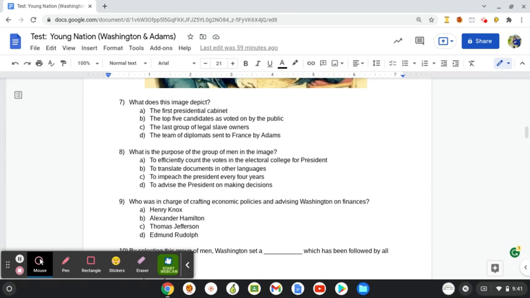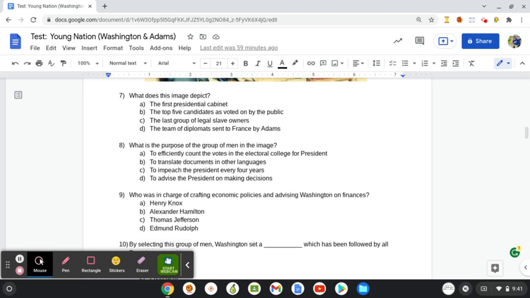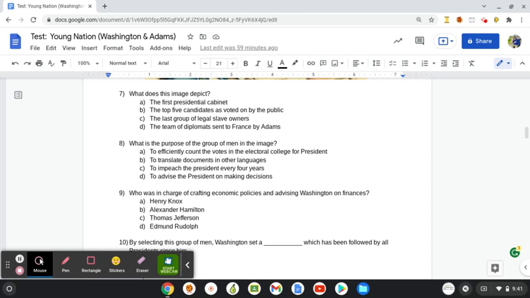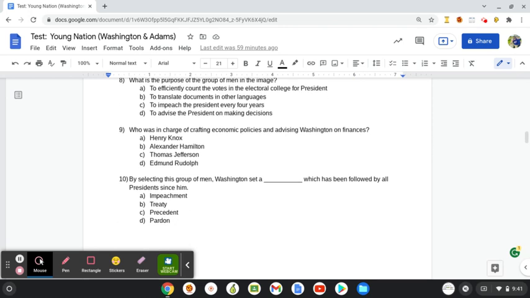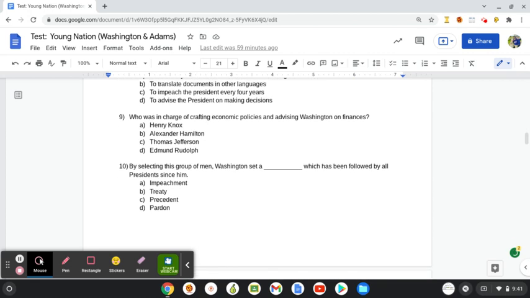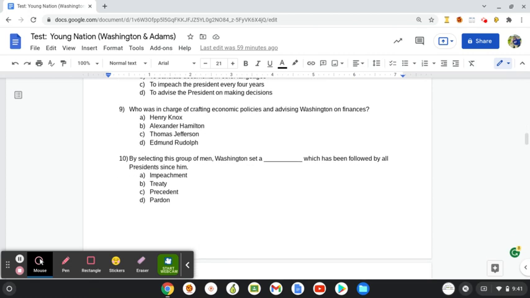9. Who was in charge of crafting economic policies and advising Washington on finances? So think about the money. Was that Henry Knox, Alexander Hamilton, Thomas Jefferson, or Edmund Rudolph? Number 10. By selecting this group of men, Washington set a blank, which has been followed by all presidents since him. Is this an impeachment, treaty, precedent, or a pardon?